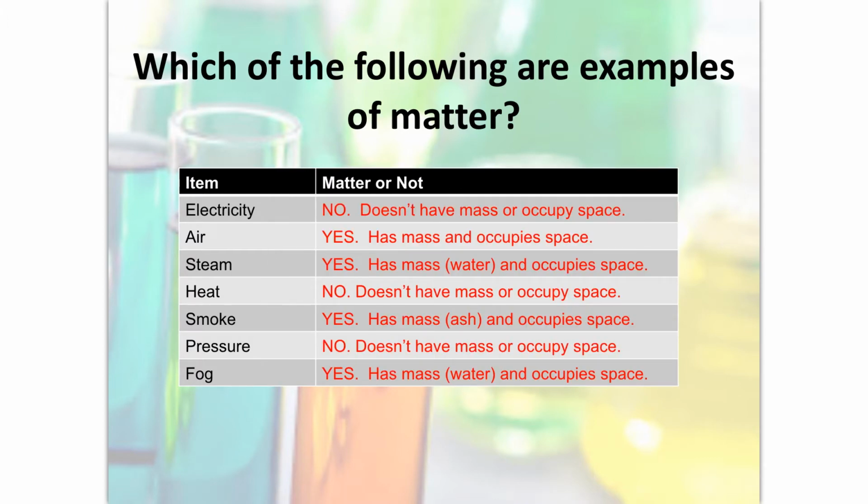So here are the answers, and I'm just going to make one simple comment on this. You can look at the answers and read the text just as well as I do. But when we talk about things like energy, electricity, heat, they are always going to be not matter. Any energy sources, nuclear, solar, electricity, thermal, any type of energy has no mass and it doesn't have any volume. We can measure the quantity of energy, but we don't measure the mass of energy or the volume of energy.